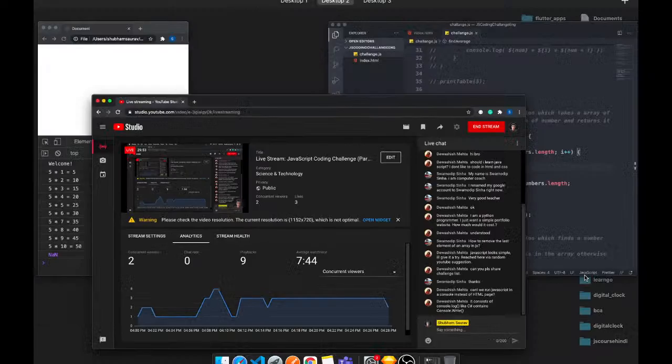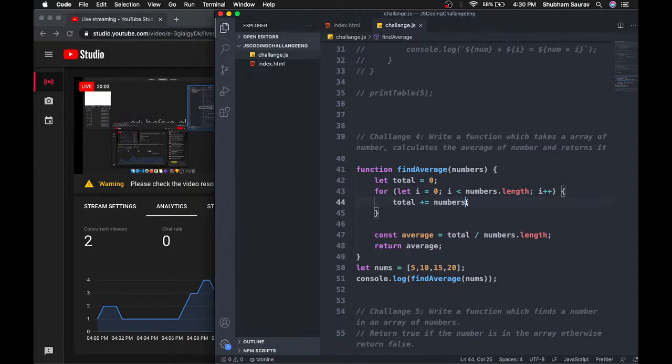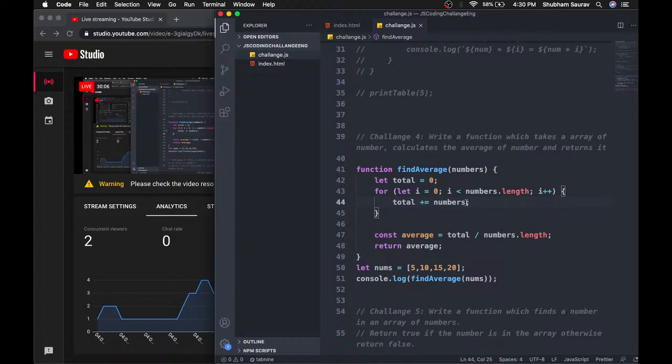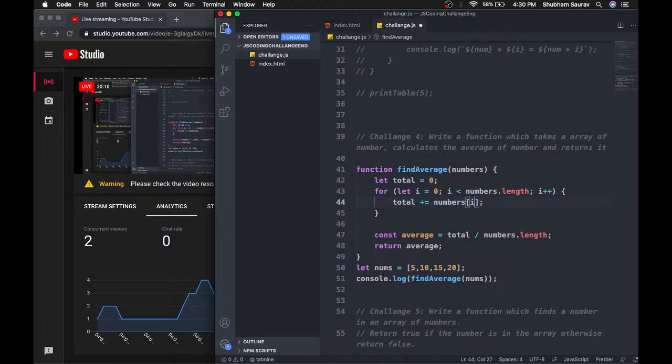So no answers here. Well, just try to find the mistake on line number 44. I am making a very very silly mistake here. What I need to do here is, I don't need to add the entire array. I need to add the element one by one, and that was my mistake. We have learned one lesson from this mistake, that don't follow the auto completion blindly. I used the auto completion here and it was wrong.